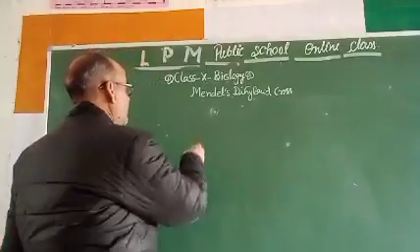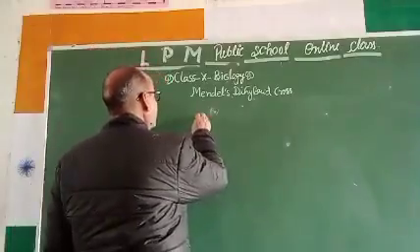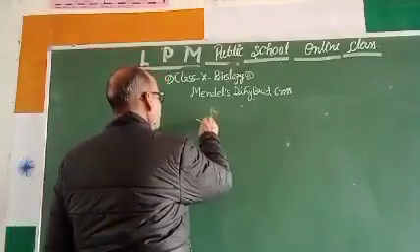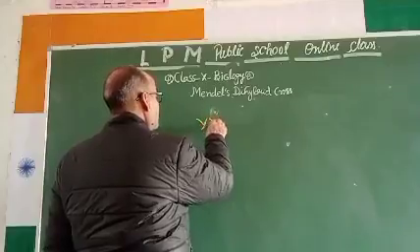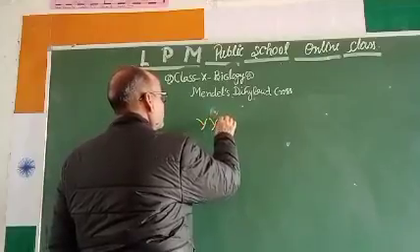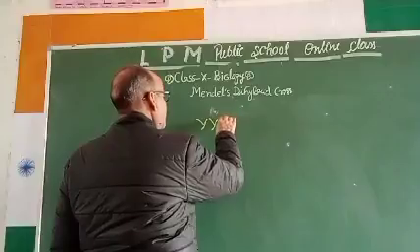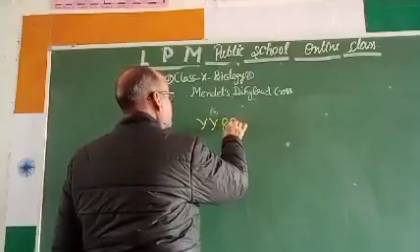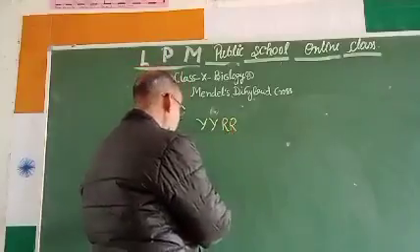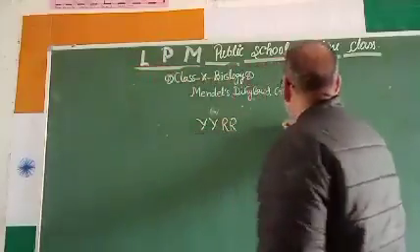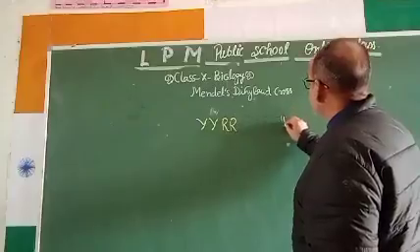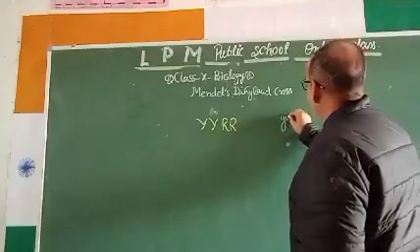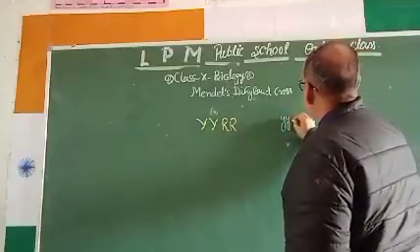For seed color he took yellow, and round, yellow and round. And he took another, wrinkled and green. Wrinkled means green and wrinkled.